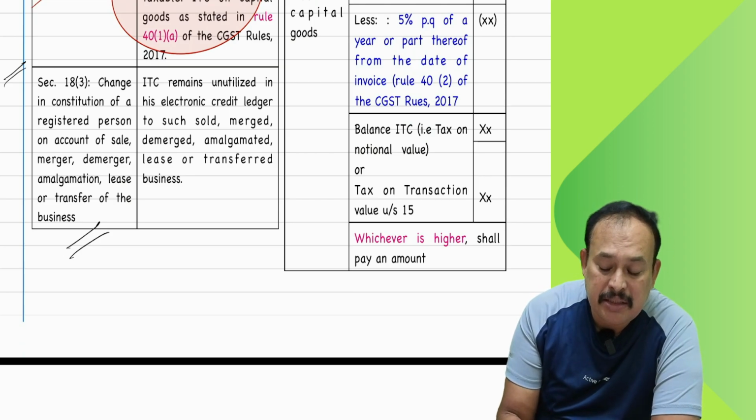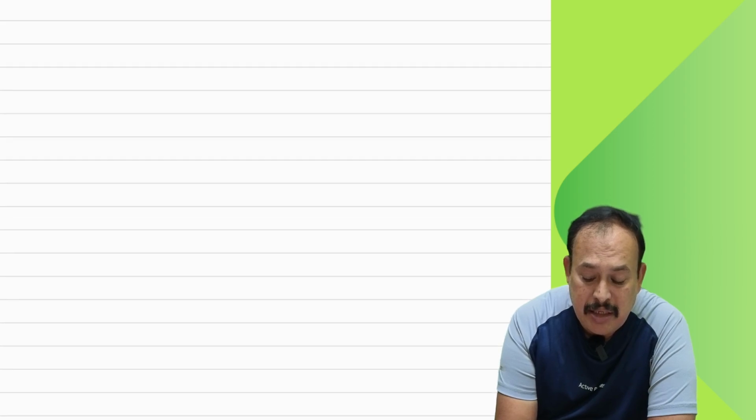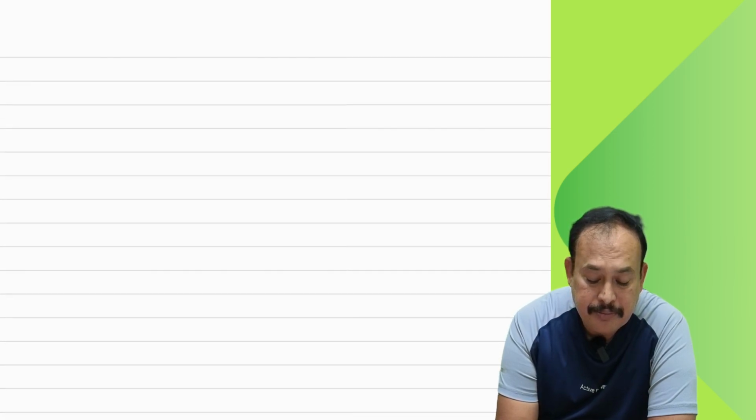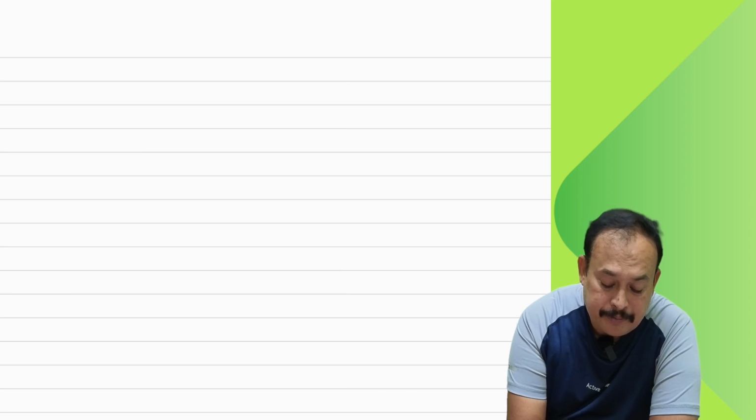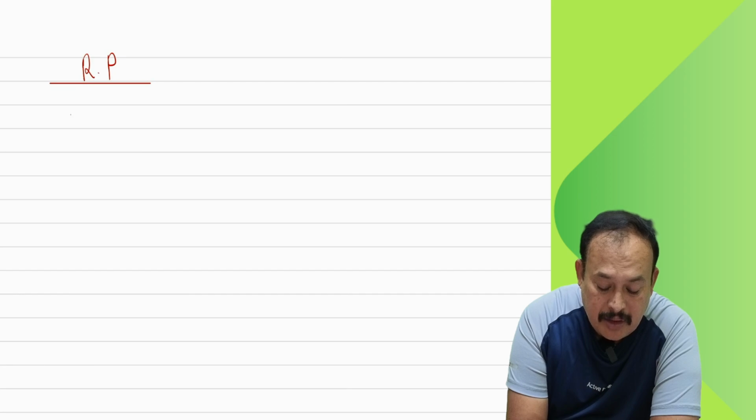How to understand this point? Presenting in a simplified manner for your kind consideration as follows. Assume a scenario, my dear friends. The following are registered persons, one by one. 1. Ram Limited is a registered person.